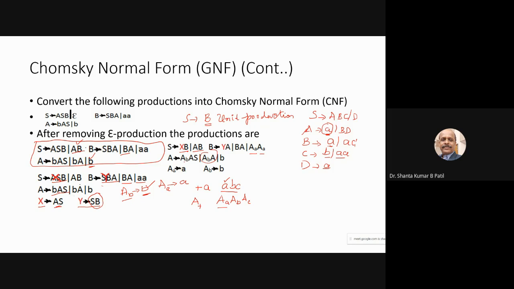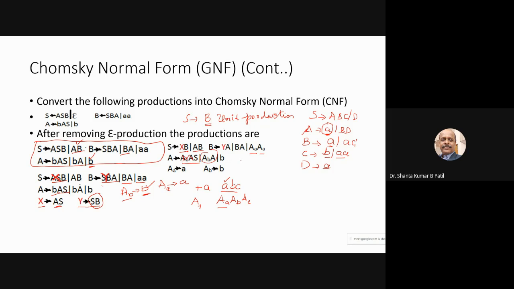Whereas this A describing ABAS is not in the Chomsky normal form. Just replace this ABAS by some other variable. You can replace this by the capital M, where capital M describes ABA, S.